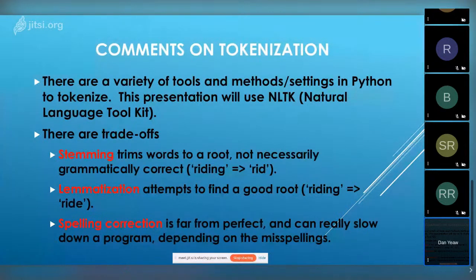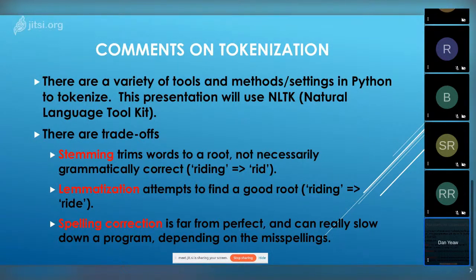One of those is a simple trimming. For example, writing goes to rid. The other is lemmatization, where you're trying to find the grammatical root word of the term used. So you'd want to convert writing, wrote, etc., into the stem word, the root grammatical word, write.